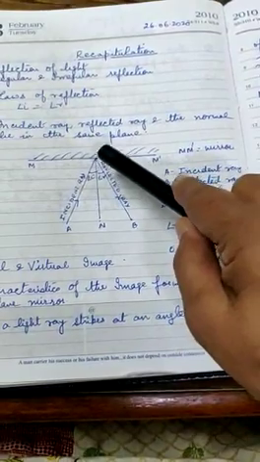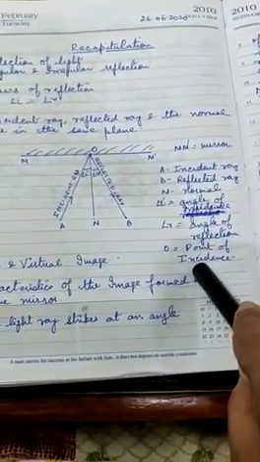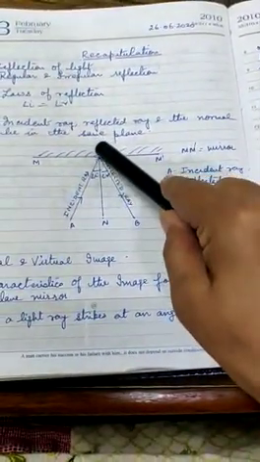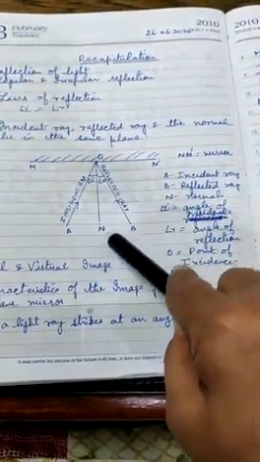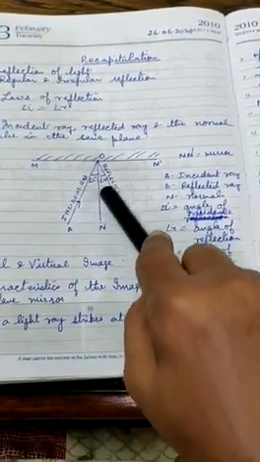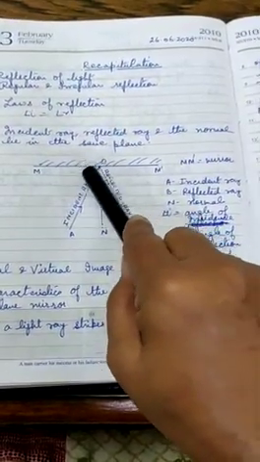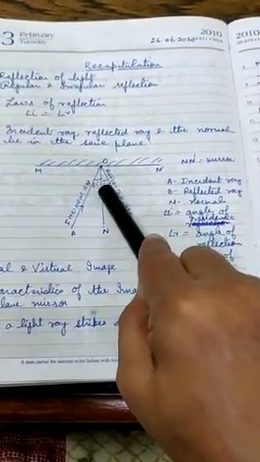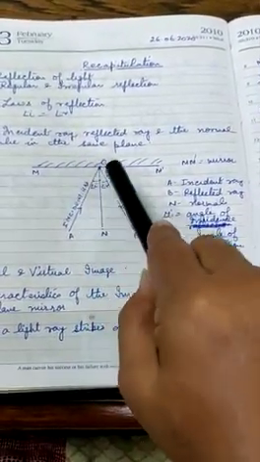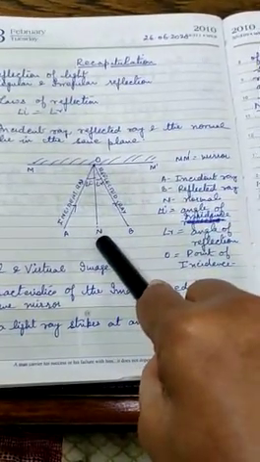Then you see there is a point O written over here. O is the point of incidence where the light ray strikes. Next you can see a line drawn, I have denoted it by N. It is a normal. Normal is an imaginary line drawn perpendicular to the mirror. That means the angle between the mirror and the normal is 90 degrees. I repeat again, the angle between the mirror and the normal is 90 degrees and it's an imaginary line.